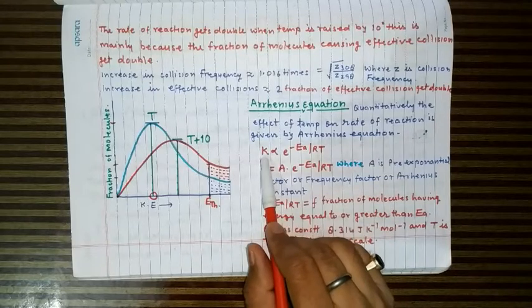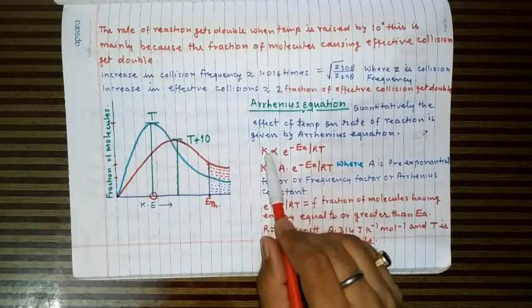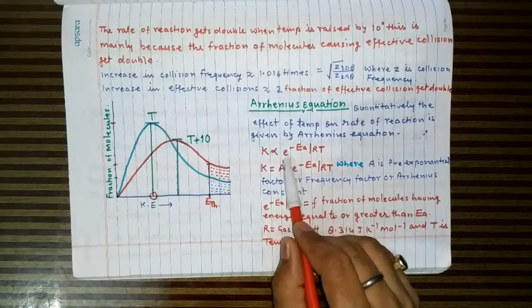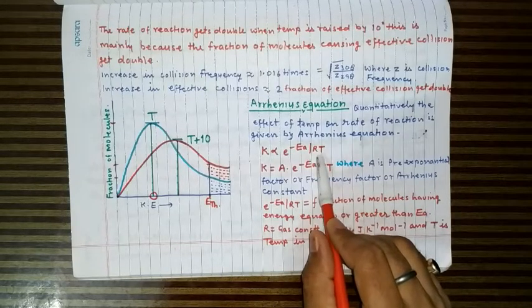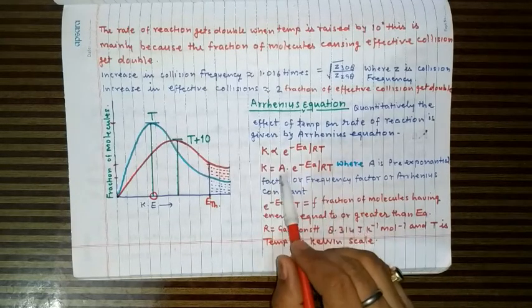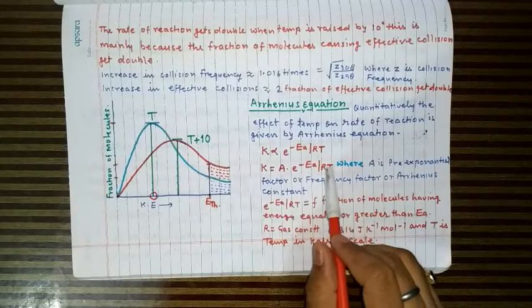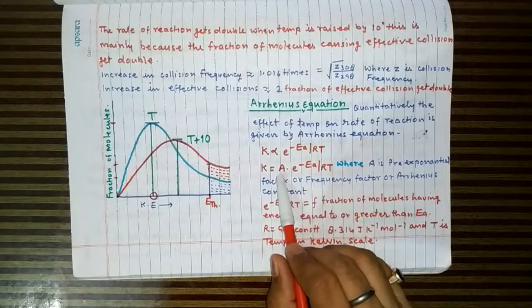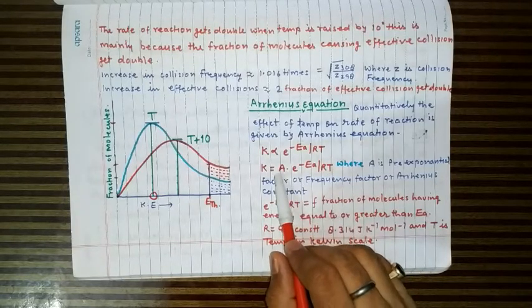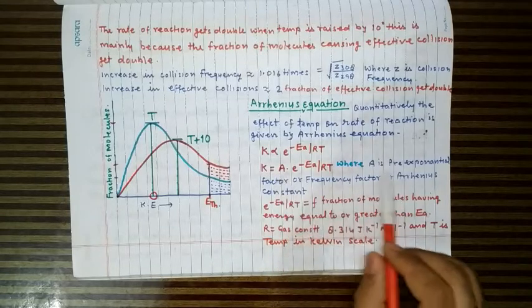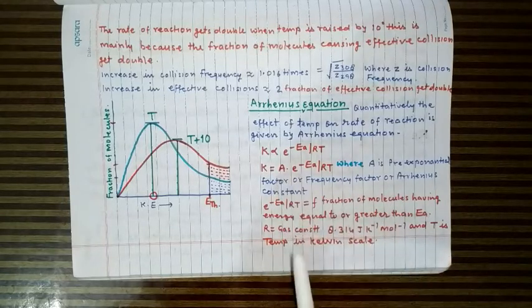So a specific reaction rate or rate constant is directly proportional to fraction of molecules having effective collision. So now k will be equal to A into e raised to power minus Ea upon RT, where A is pre-exponential factor or frequency factor, or this is also called as Arrhenius constant.